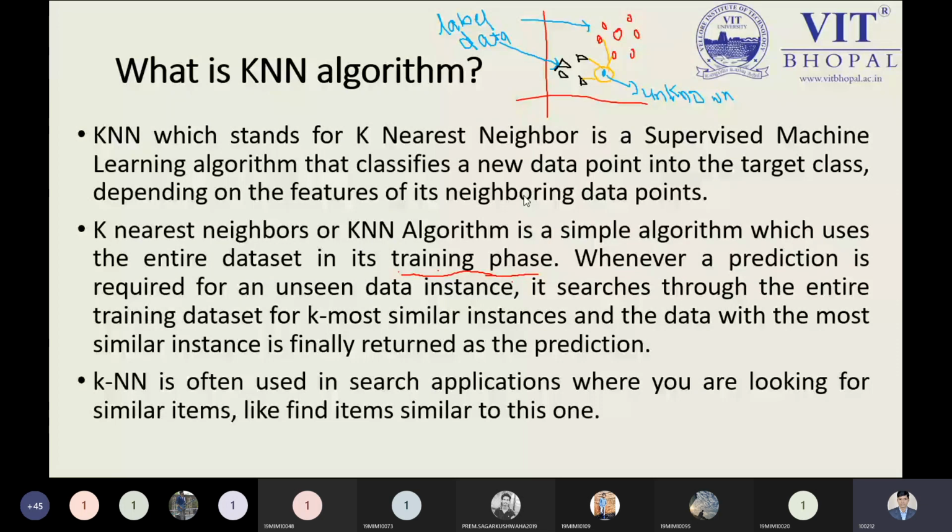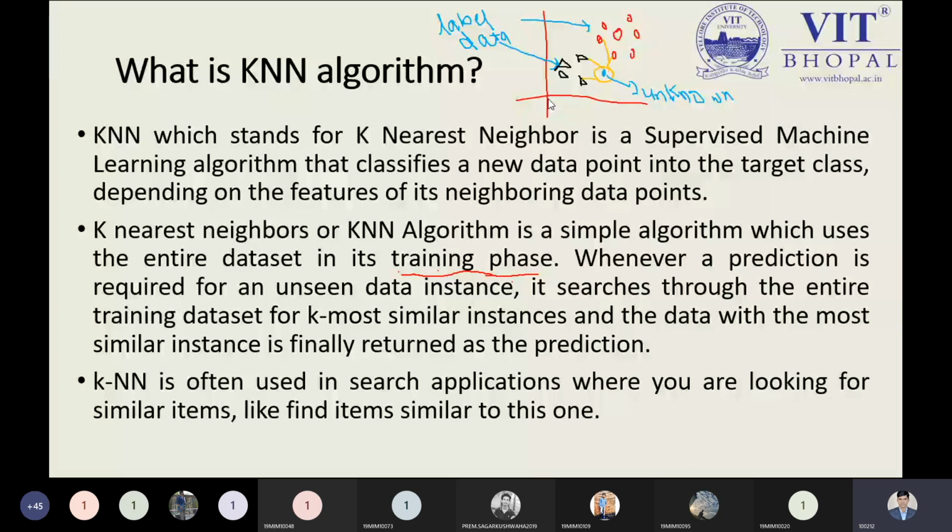I'm taking a simple example, which you can see on the screen. I have plotted some red dots and some black dots. What does it mean? It means we have two different classes, the red dotted or the black dotted, or you can say these are two different kinds of objects. These two kinds of objects are already available in our data set, which means we have the labeled data. If we put in something new, which is unknown or unlabeled data, we need to predict whether it belongs to class 1 or class 2. That is my point, and for this we have the KNN algorithm.